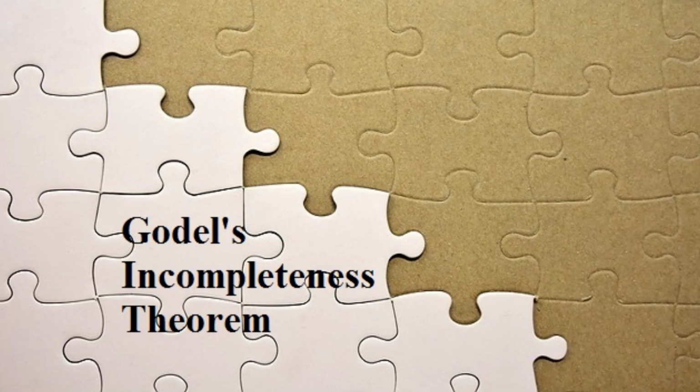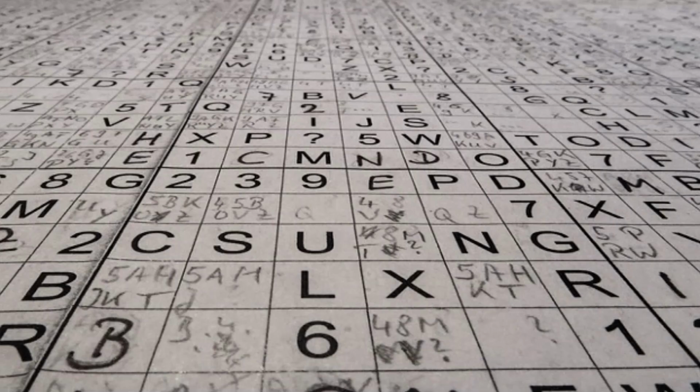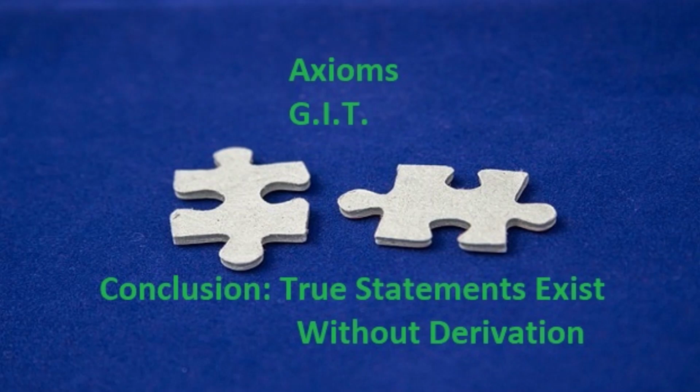Now, Godel's incompleteness theorem is an abstract object, and so are the conclusions of Godel's incompleteness theorem. So then, the interpretation of Godel's incompleteness theorem is that true statements, no matter how complicated, can just exist without derivation. Axioms, Godel's incompleteness theorem, conclusions: true statements exist without derivation.